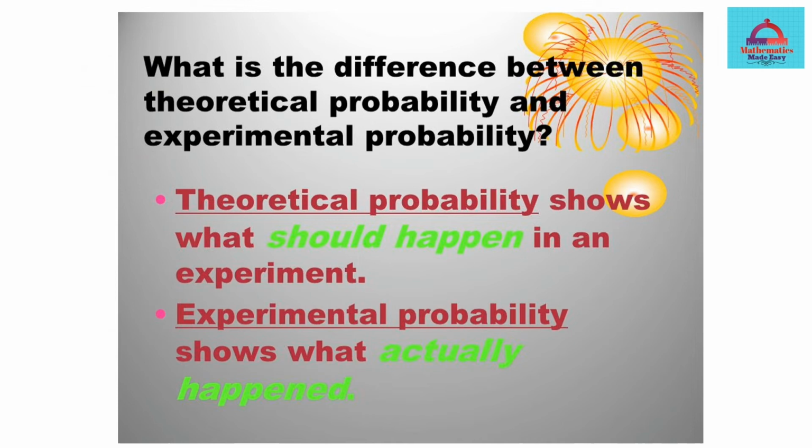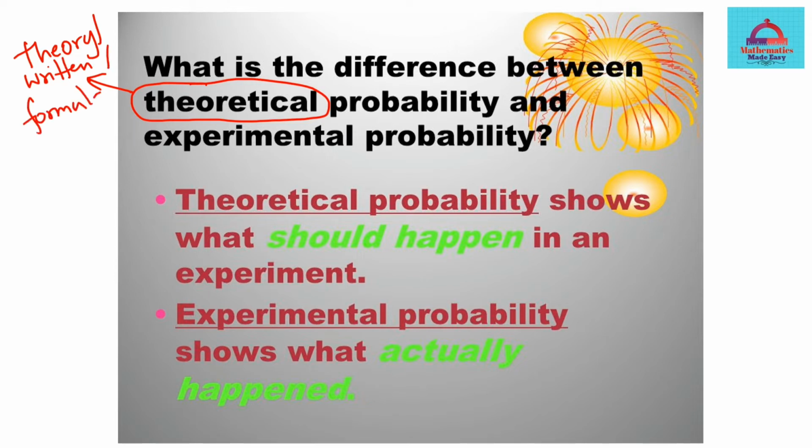Now comes the most important question that you've been looking for. What is the difference between theoretical probability and experimental probability? Let's go to these words and see the dictionary meaning to help us recall their basic differences. Theoretical means something which is in theory, which is written, or which has maybe a formula.